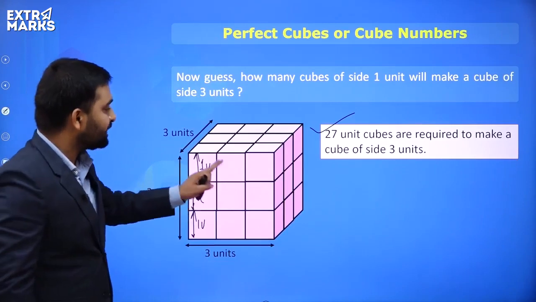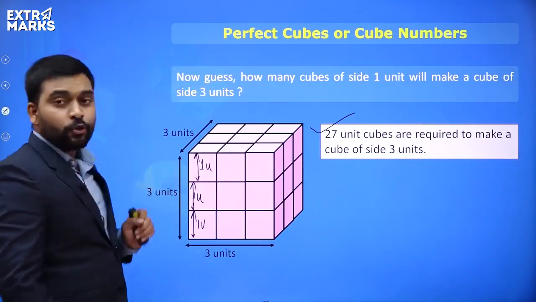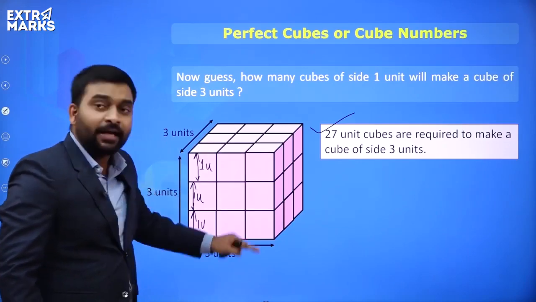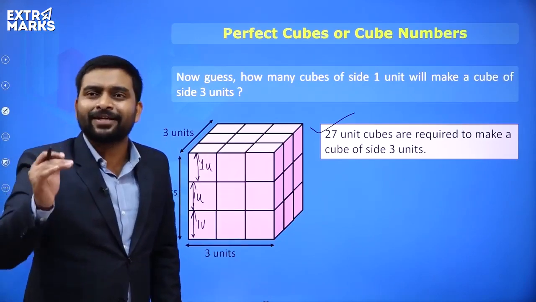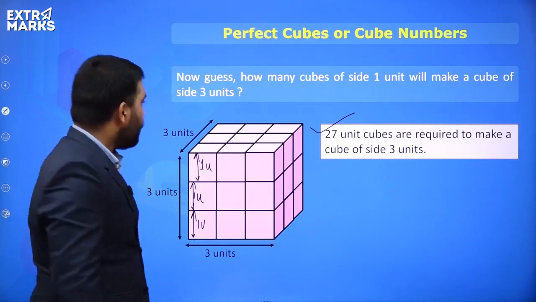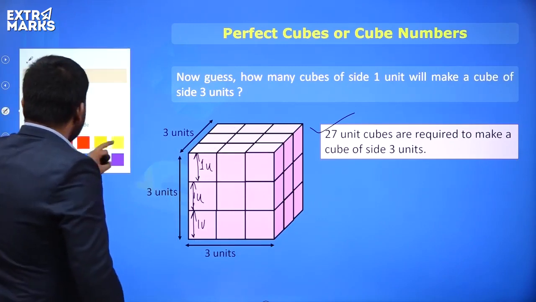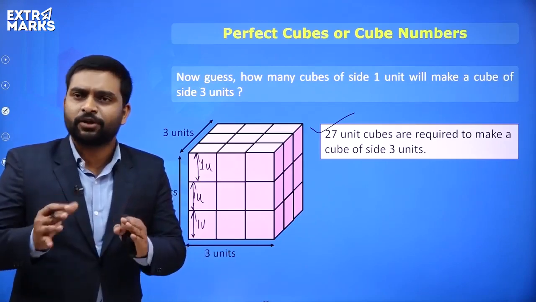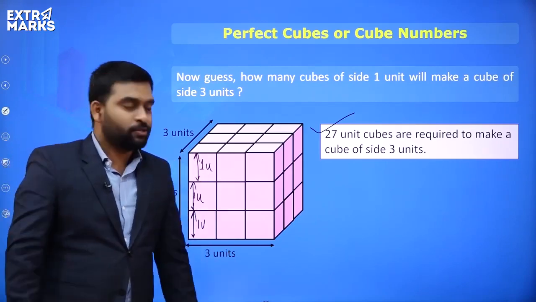I hope this point is now clear to everyone. Yes or no? See, 3, that is 9, 9 and 9. 9 plus 9 plus 9 is how much? It is 27. I hope this point is now clear to everyone. So students, you might expect these kinds of questions in the school examinations, okay?